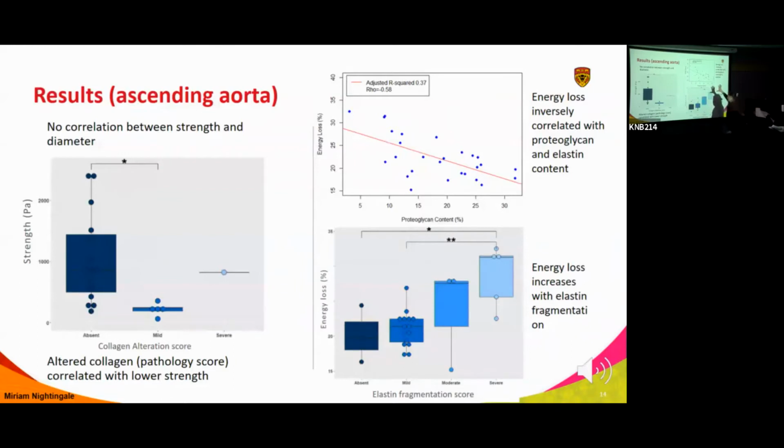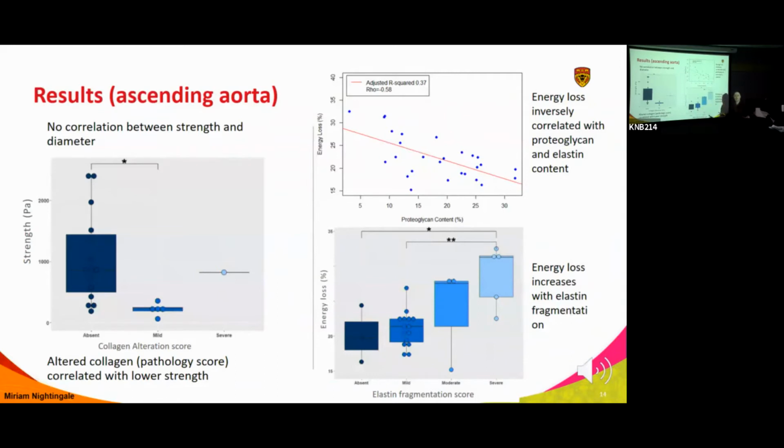If we look at the elastin and the proteoglycan content, in some studies, some people talk about pooling of proteoglycan as being a negative thing. The proteoglycan pooling might push the layers of the aorta apart. I'm not saying that's wrong. However, what we found, and we've also seen in some other literature, is that a good amount of proteoglycan is actually a good thing in terms of energy loss.